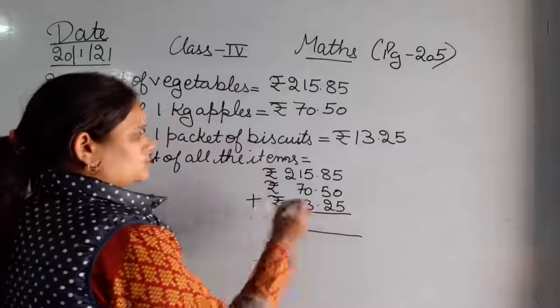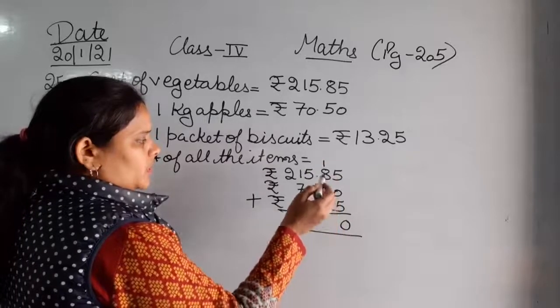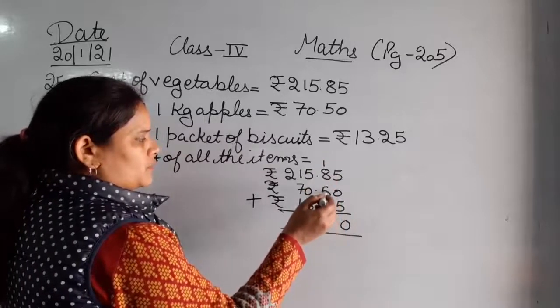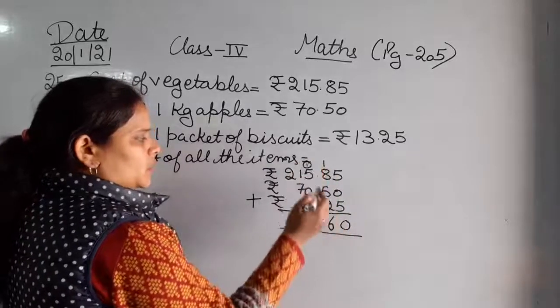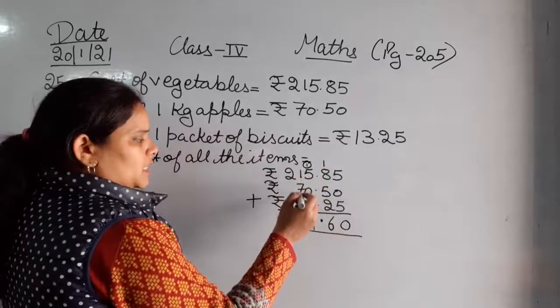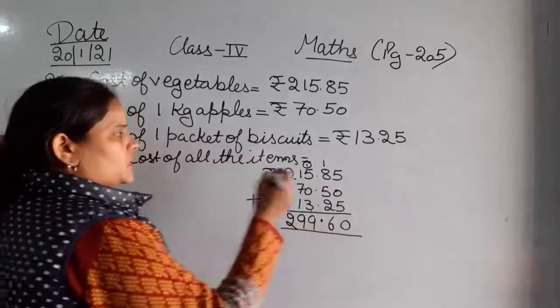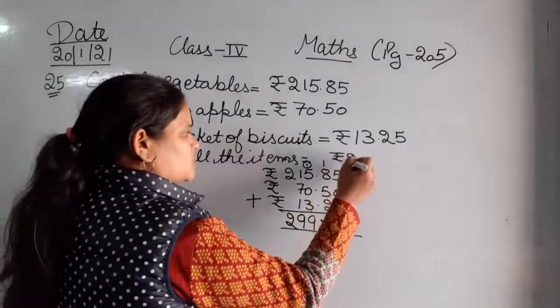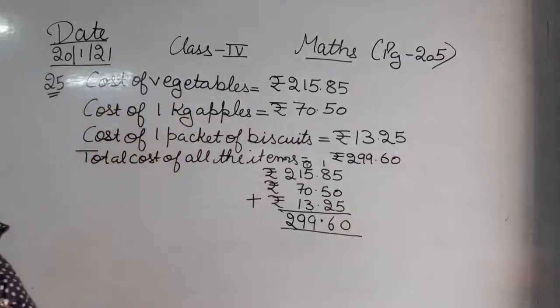Now add them. 5 plus 5 is 10, 0 plus 1, 10. 8 plus 2 is 10, plus 5 is 15, plus 1 is 16, and 1 will be carried here. 5 plus 3 is 8, plus 1 is 9. 1 plus 7 is 8, 8 plus 1 is 9. And it's 2. So the total cost of all the items is rupees 299 and 50 paise. This is the total cost of all the items that she had bought.